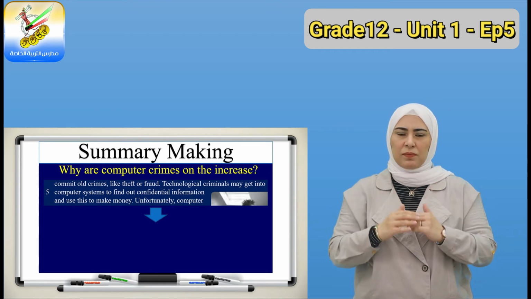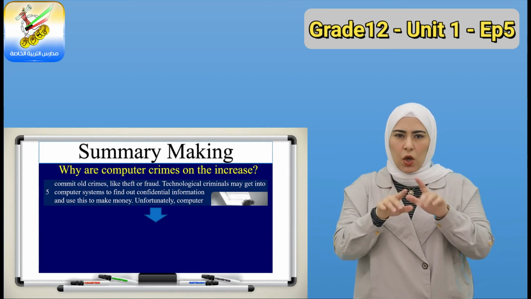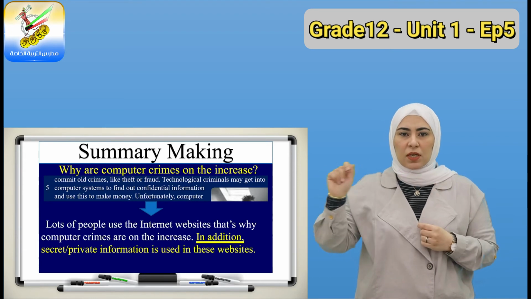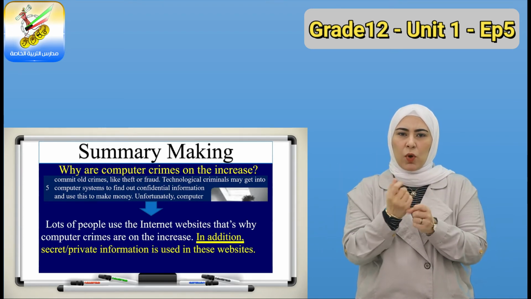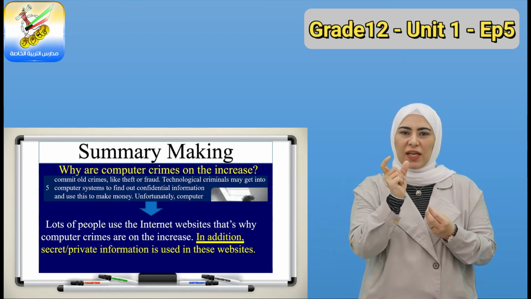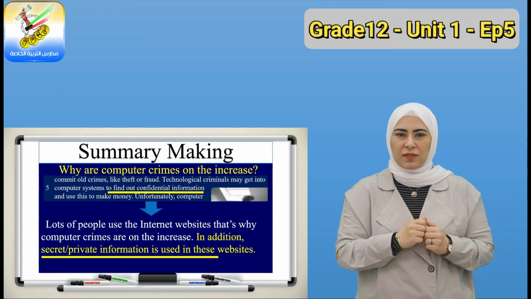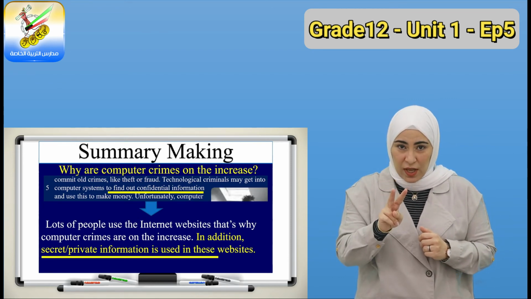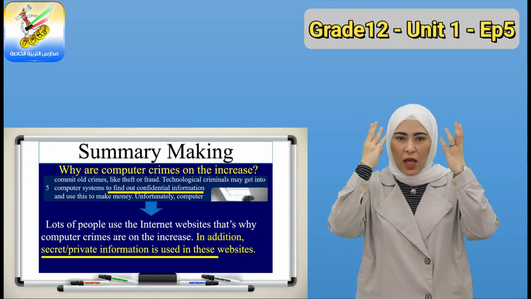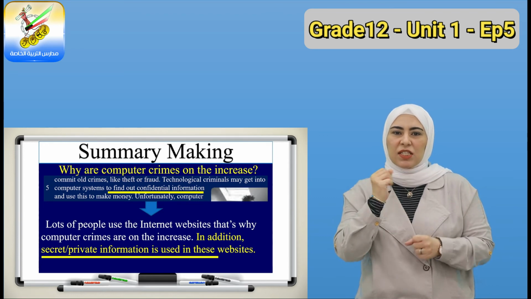Second thing might be, technological criminals may get into computer systems to find out confidential information and use this to make money. First, I add a connector before I paraphrase. Because I'm adding to the previous, I say in addition. Then I paraphrase. To find out confidential information, do you remember confidential when we matched it meant secret or private? So secret or private information is used in these websites.